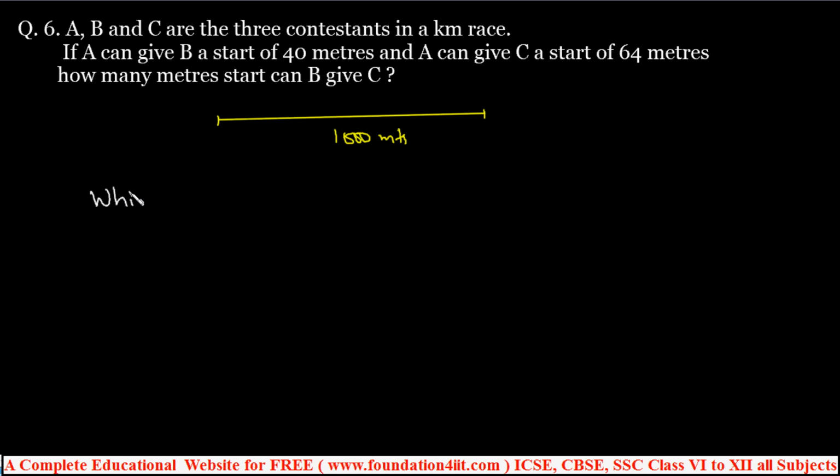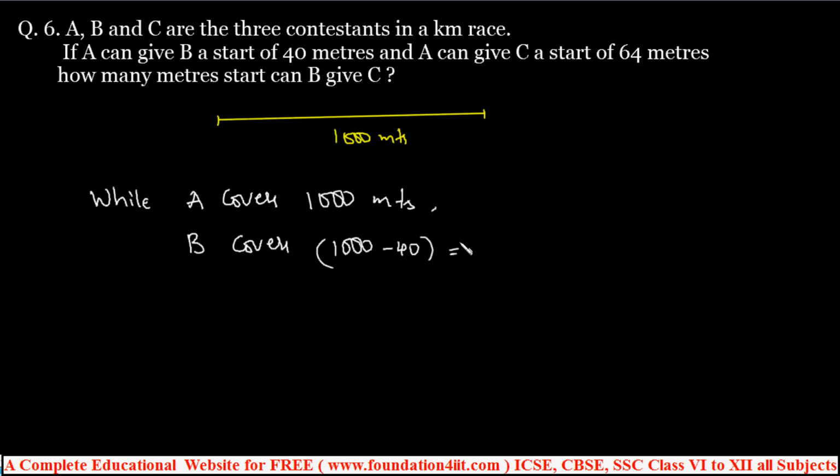While A covers 1000 meters, B covers 1000 minus 40, because A can give B a start of 40 meters. 1000 minus 40 is 960 meters. A covers 1000 meters according to the problem, and B covers 960.